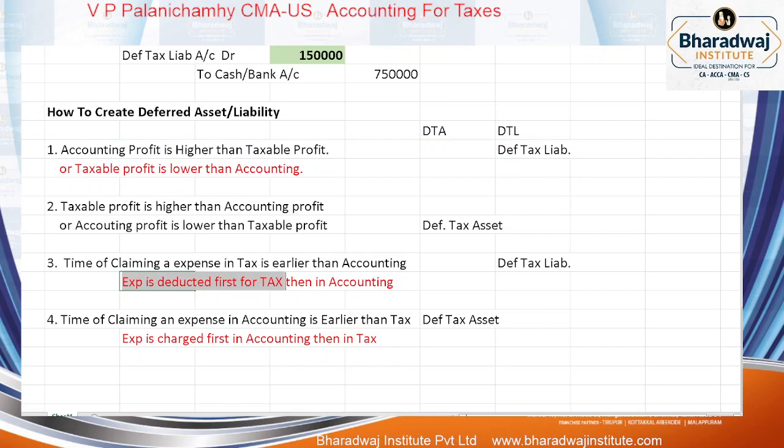Expenses first deducted in tax means your taxable profit will be lower than accounting profit. Automatically it will become a deferred tax liability. Time of claiming an expense in accounting earlier means we are charging the expense first in accounting, so your accounting profit will be lower than taxable profit. It will result in a deferred tax asset. Note this.